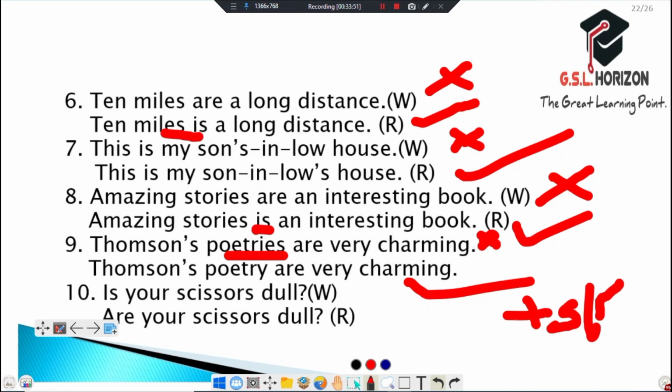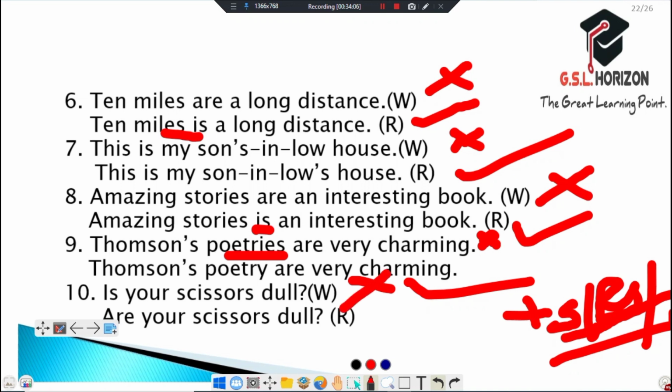We should always remember it. Is your scissors dull? It is wrong. Why? Because it should be: are your scissors dull?